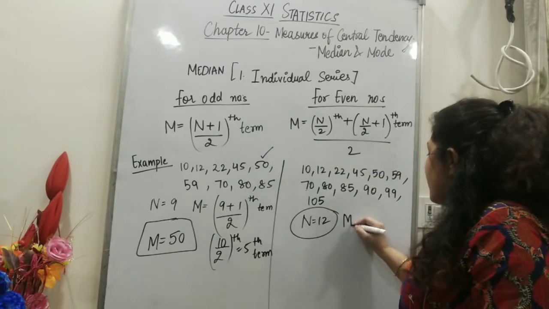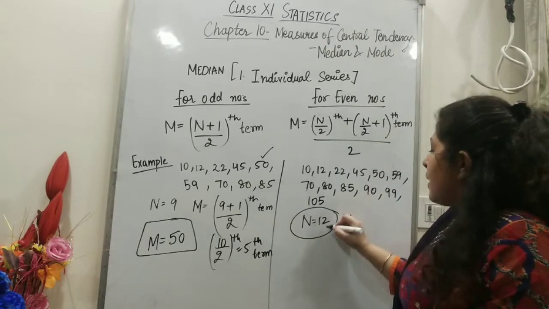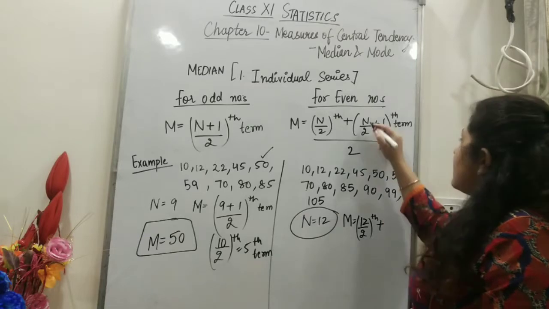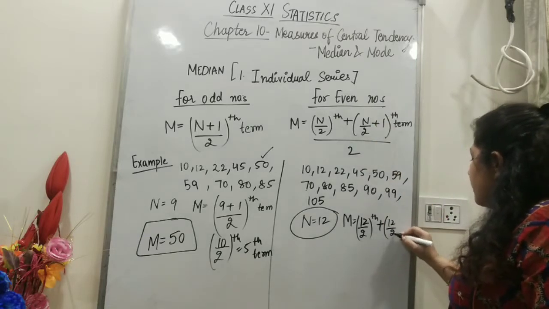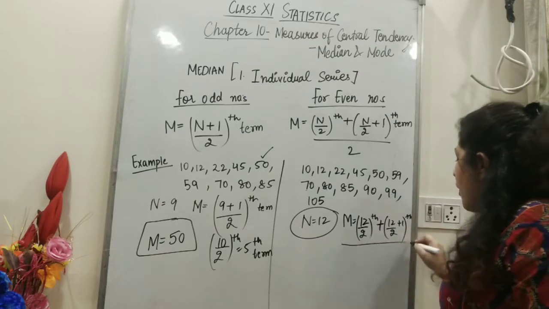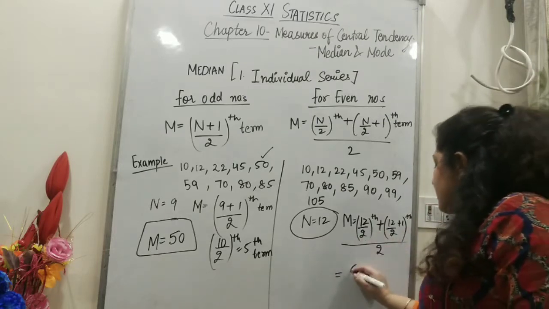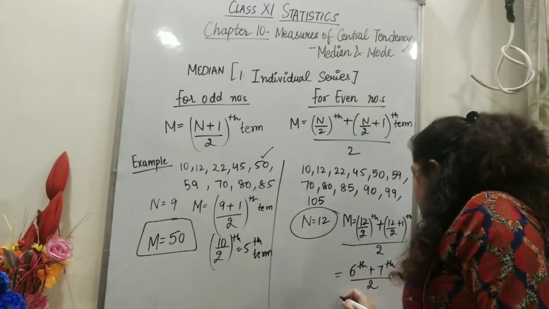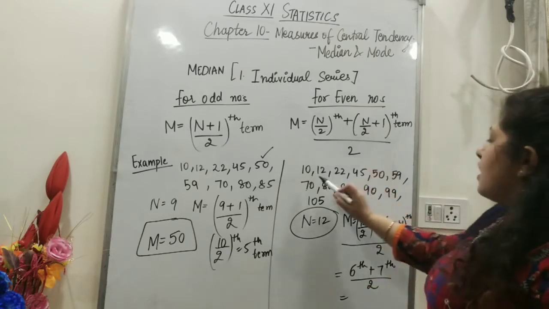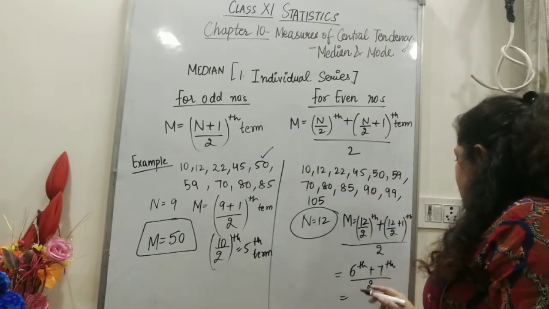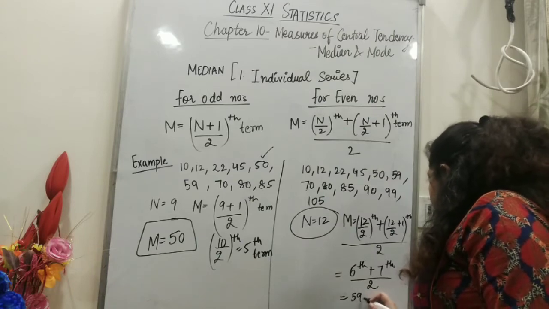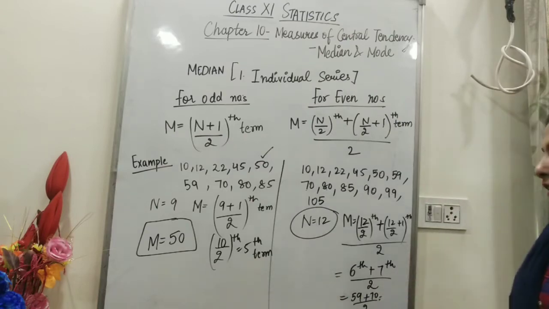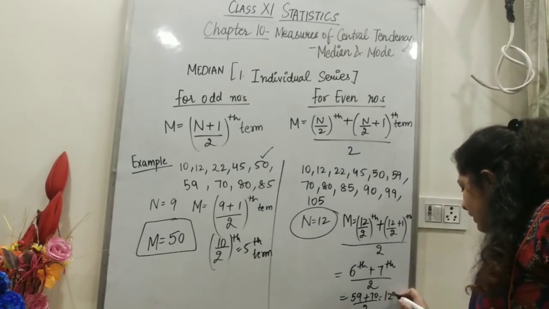Just solve it. Median is equal to n by 2, that is 12 by 2th term, plus 12 by 2 plus 1th term, upon 2. So solve it: 6th term plus 6 plus 1, 7th term, upon 2. Which is the 6th term? Check 1, 2, 3, 4, 5, 6. So the 6th term is 59 plus the 7th term, 70, divided by 2. Solve it further. So it will be 129 divided by 2.